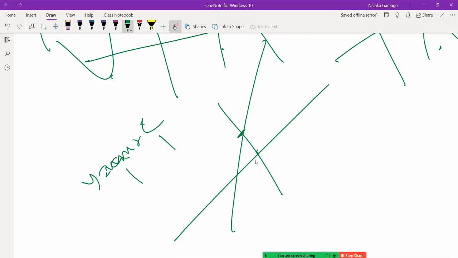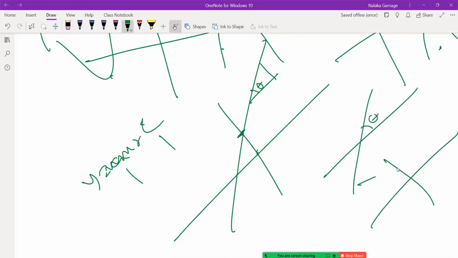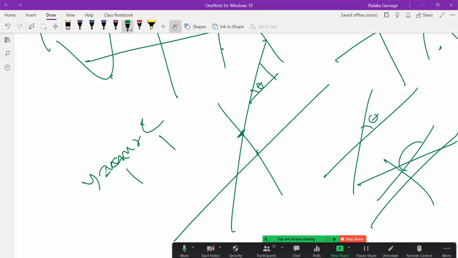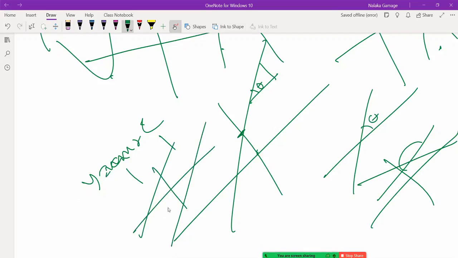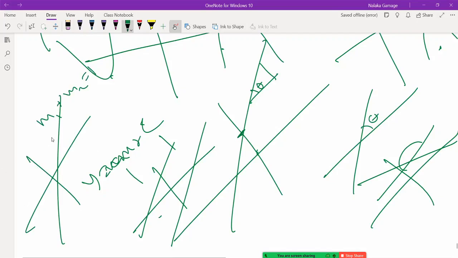origin 0 0. Then m is the tan theta. If m is positive, it is creating a small angle. If m is negative, it is creating a big angle with the x-axis. Right? If you have two straight lines with the same m, they are parallel. If we have two straight lines where m1 into m2 is -1, they are perpendicular.